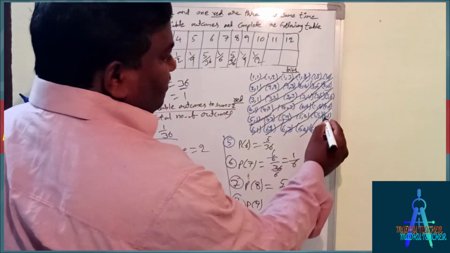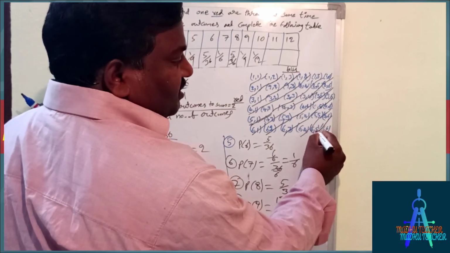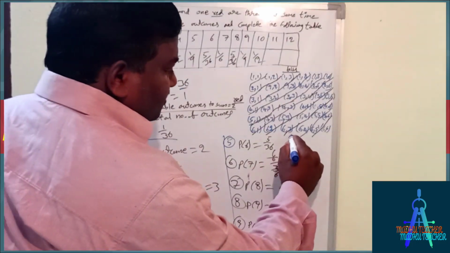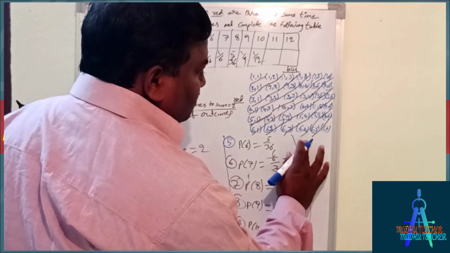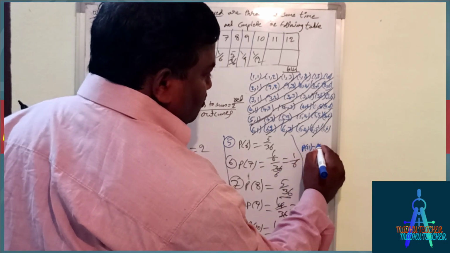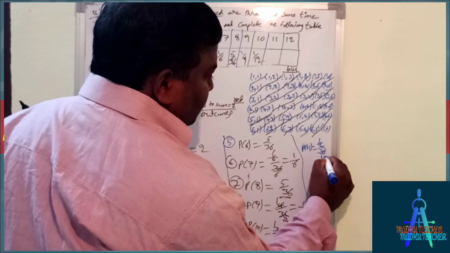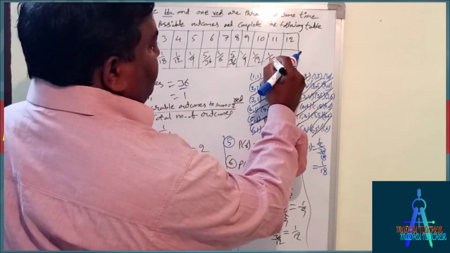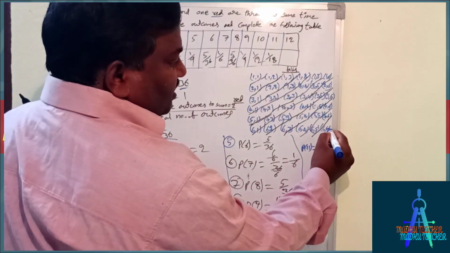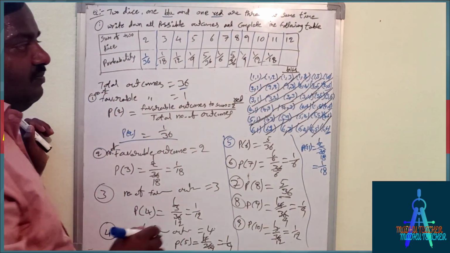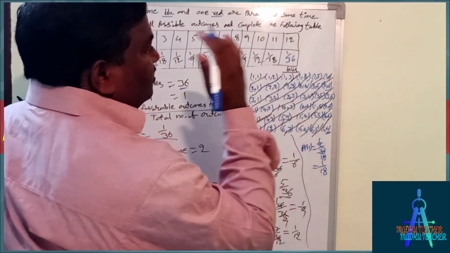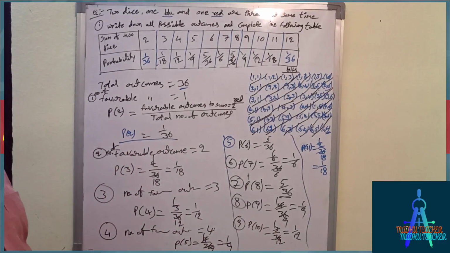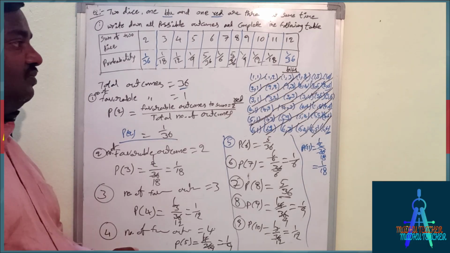Okay. Next, 11. How many do we have? 6 plus 5 is 11, 5 plus 6 is 11. We have 2. That is 2 by 36. That is probability of 11. 2 ones are 2, 2 eighteens are 36, so 1 by 18. Next, 12. 6 plus 6 is 12. We have only one outcome. That is 1 by 36. Okay. So this is most important in the basic formula.